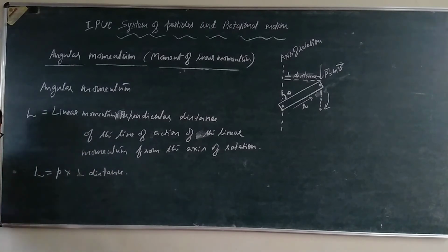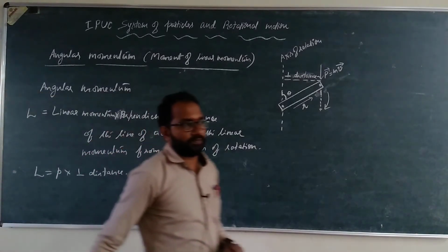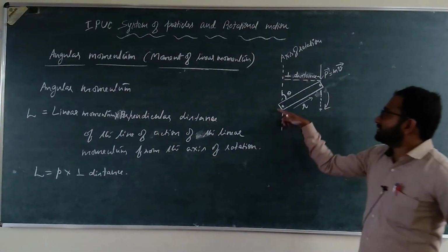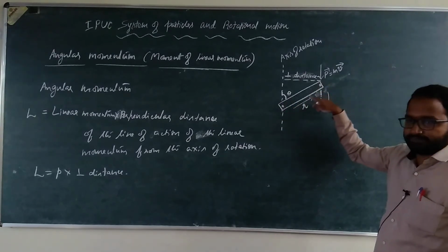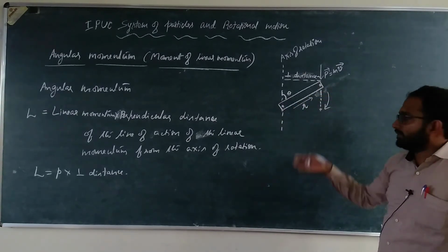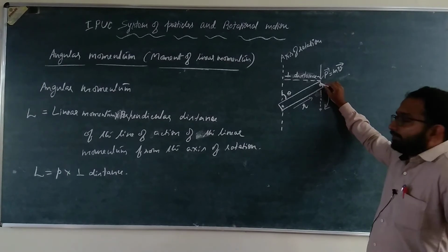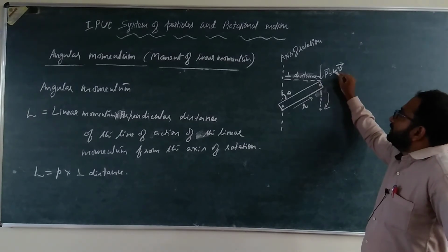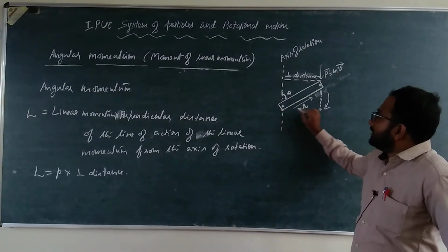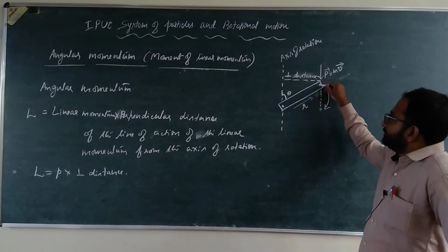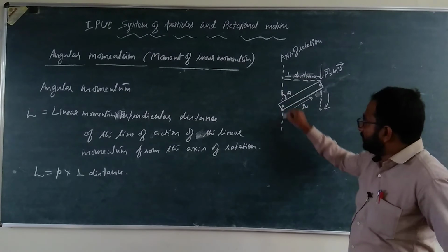So how do we find the perpendicular distance? Say this is a rod, a lever, and I am taking a particle at this end. Linear momentum P is equal to m into v. Here r is the moment vector, and this is the axis of rotation.